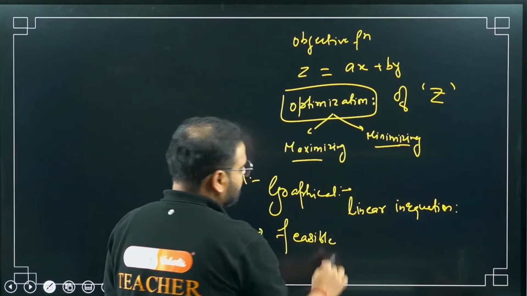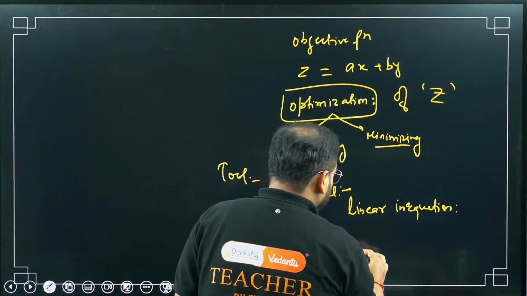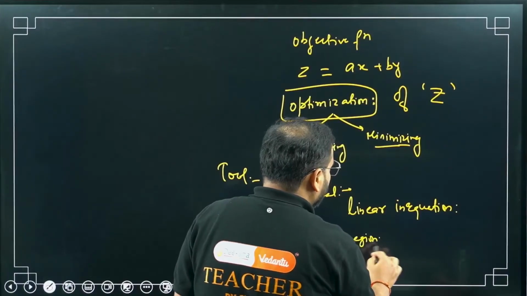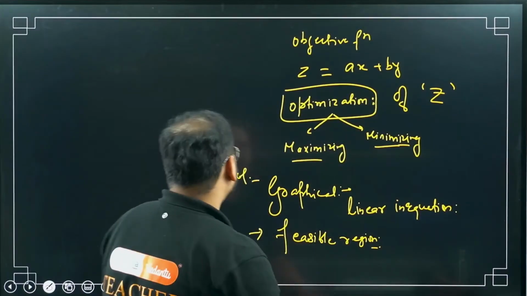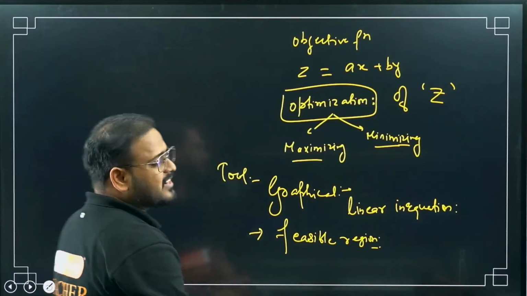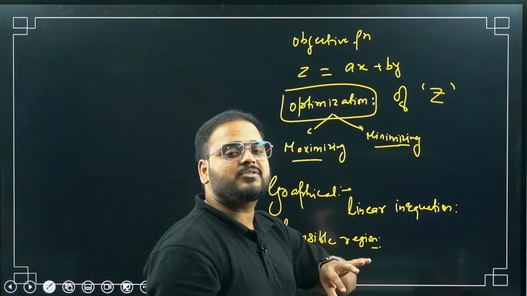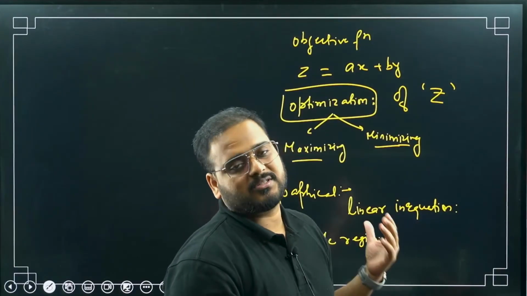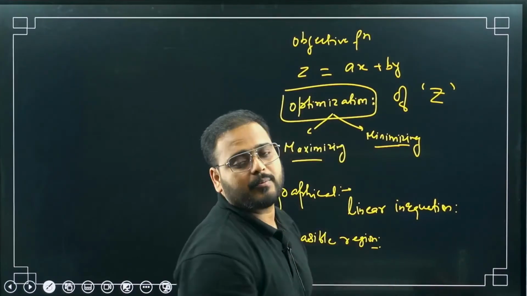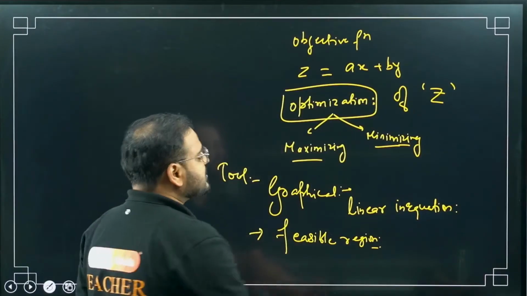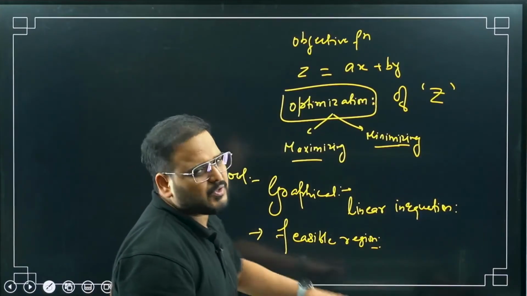Feasible region. Feasible region means when you draw on the graph, we'll see that. I'll talk about this in detail when we solve our first question. But try to understand this is the region which is going to be most suitable for your solutions, for your optimization problem. We're going to discuss this in detail, don't worry about it. Very simple, not difficult at all.